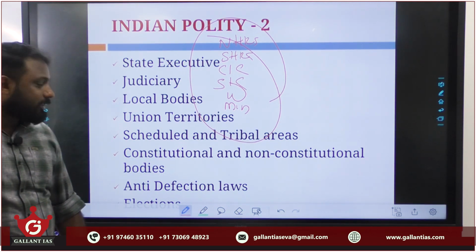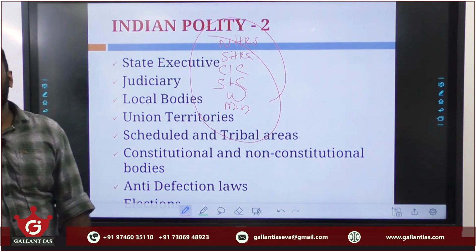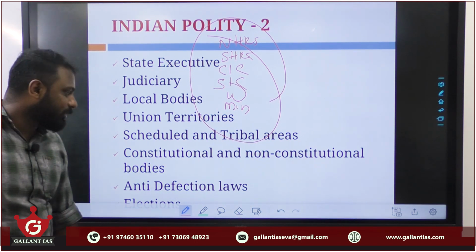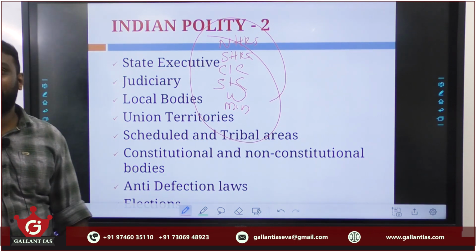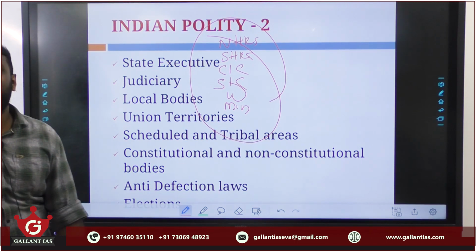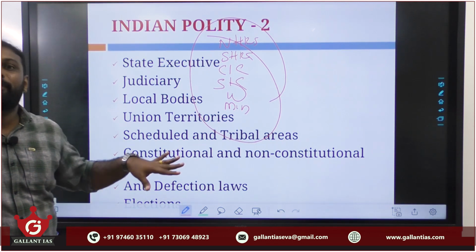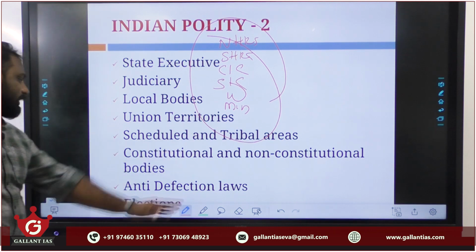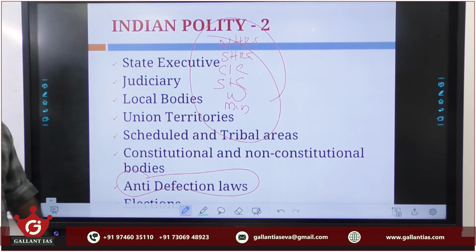Fine. Then regarding the anti-defection law, this is very much to be learned from our current affairs part, because of multiple issues. In multiple states the MLAs or MLCs are defecting to various political parties, and because of their defection the stability of the government may be affected in multiple states. So this is very much relevant from a current events point of view.